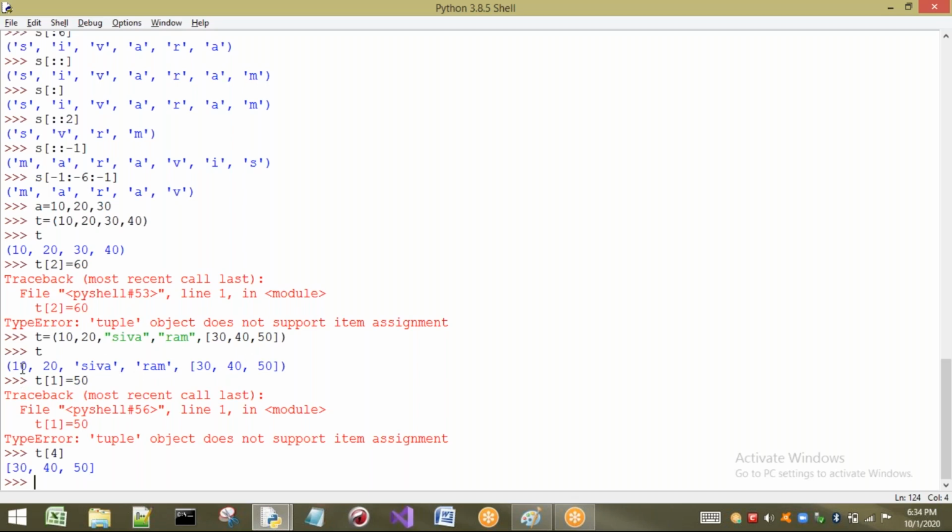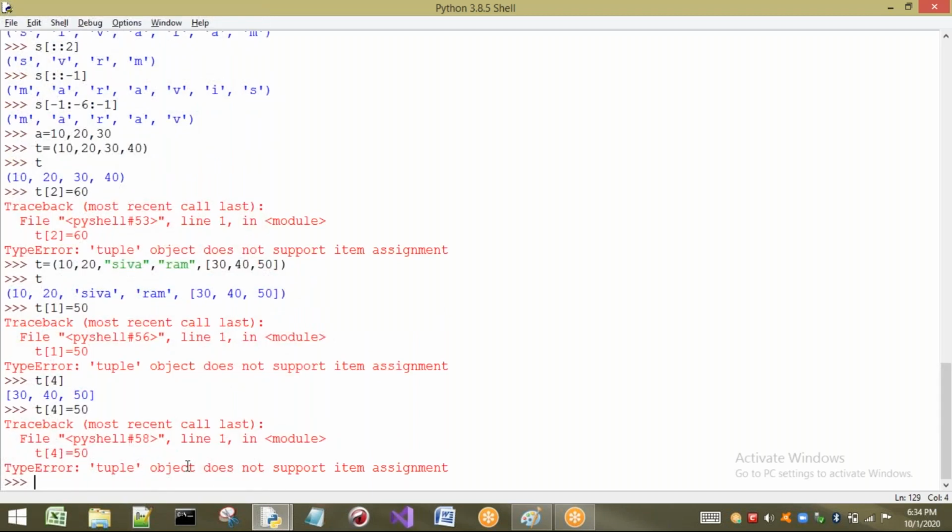That means all these things will come under our tuple elements. This list also comes under tuple elements, but internally, inside a list I can modify. I cannot modify a tuple. T of 4 means it is a tuple. If I change it to some value, we are going to get an error. But I want to change the elements of a list. I don't want to change the list location. I don't want to replace this one. If I try to replace this one, as this list is present inside a tuple, it is not possible to change. We are going to get an error here.